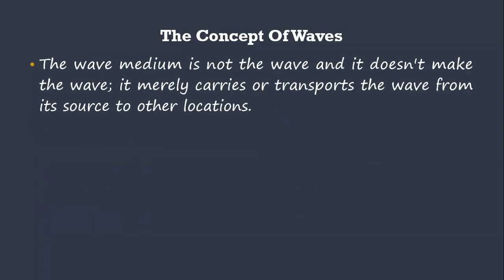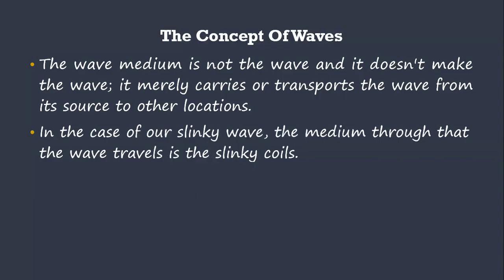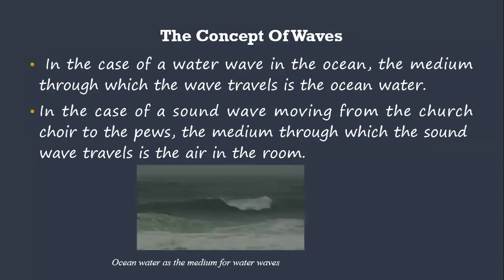Now, the wave medium is not the wave, and it doesn't make the wave. It merely carries or transports the wave from its source to other locations. So that you have to note. In the case of a slinky wave, the medium through which the wave travels is the slinky coils. The slinky coils are the medium which carry the wave from one location to another. In the case of a water wave in the ocean, the medium through which the wave travels is the ocean water. In the case of a sound wave moving from the church choir to the pews, the medium through which the sound travels is the air.